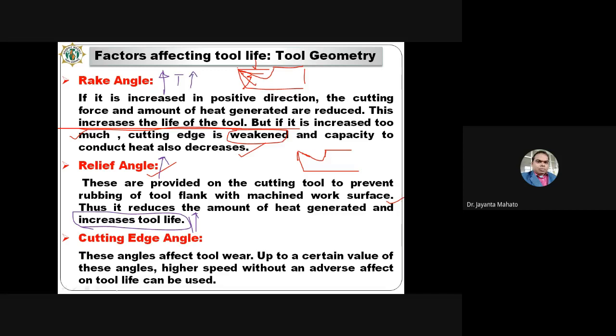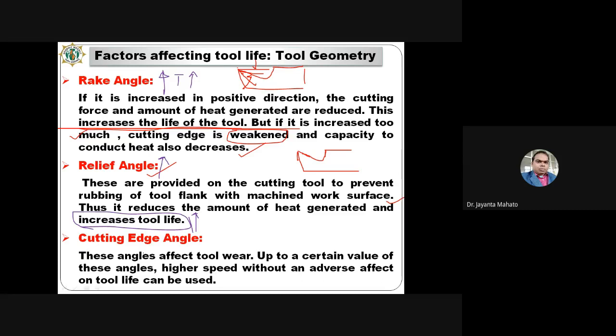Cutting edge angle. These angles affect tool wear. Up to a certain value of these angles, higher speed without an adverse effect on the cutting tool can be used.